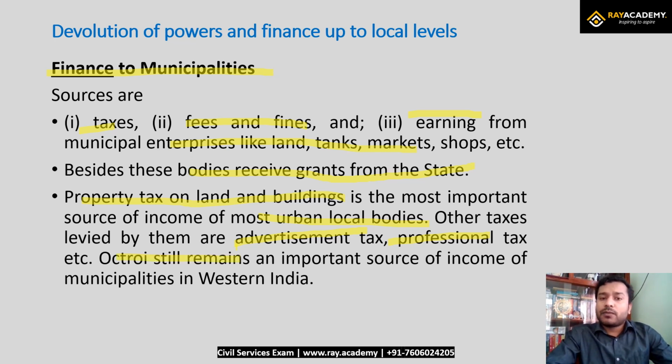The taxes vary from state to state, as it is a state subject, which the state wants to devolve and decentralize, and how much power to the local level, that purely depends on the state per se. With that we have tried to understand the devolution of powers and finances to the local levels, at the panchayat level as well as the municipality level.